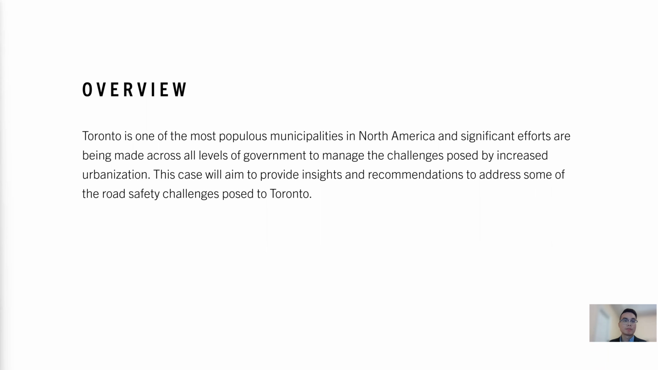Toronto is one of the most populous municipalities in North America, and significant efforts are being made across all levels of government to manage the challenges posed by increased urbanization. This case will aim to provide insights and recommendations to address some of the road safety challenges posed to Toronto.